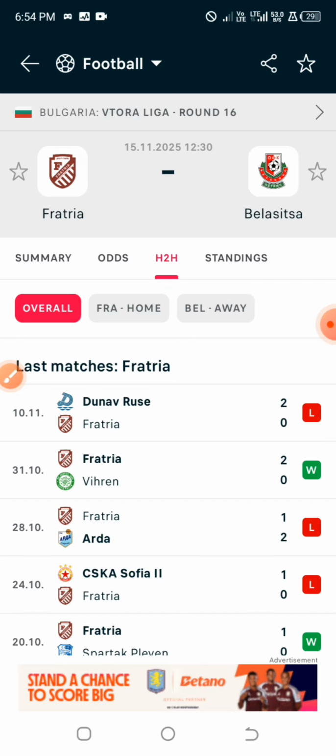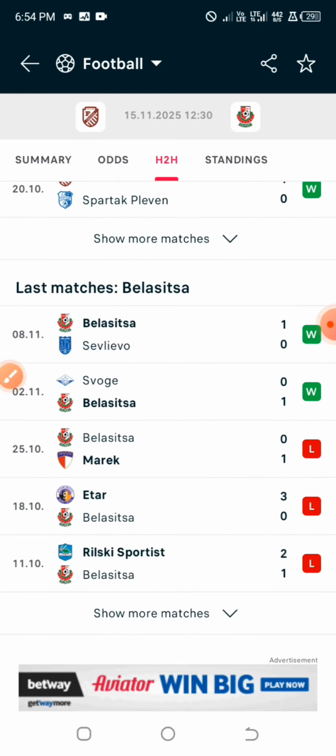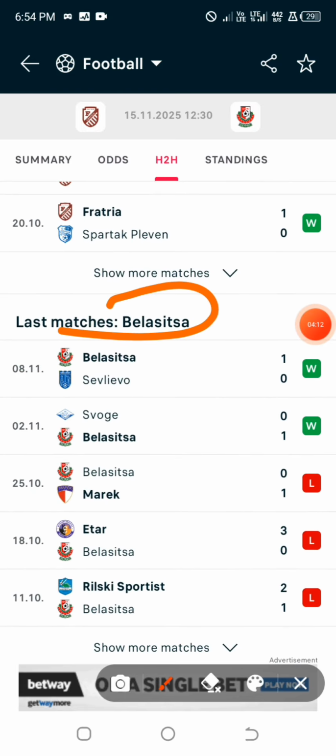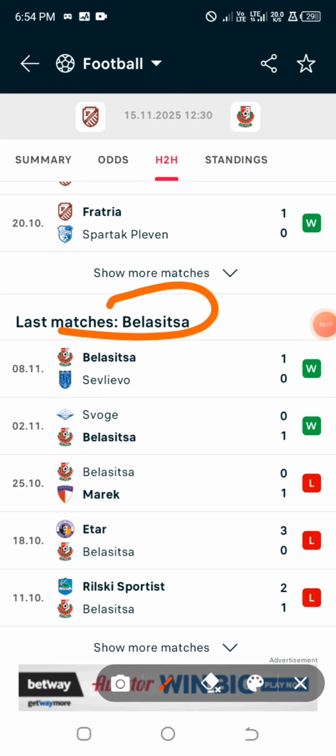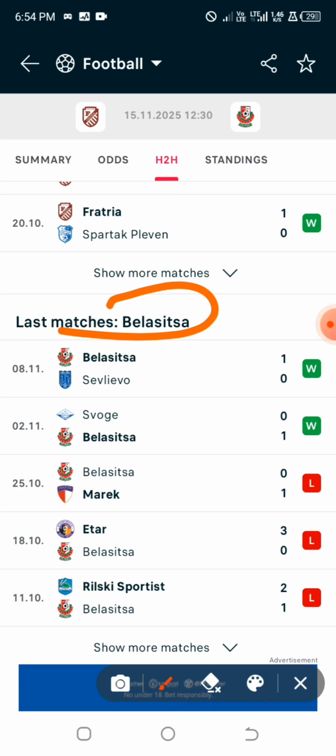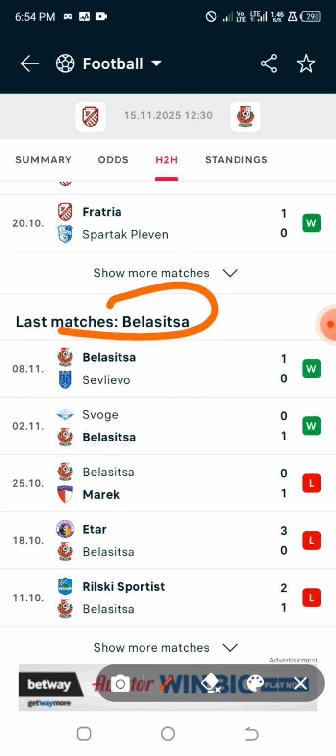And the opponent, the away team, must not have more than 4 wins. They should have 4 wins or below.